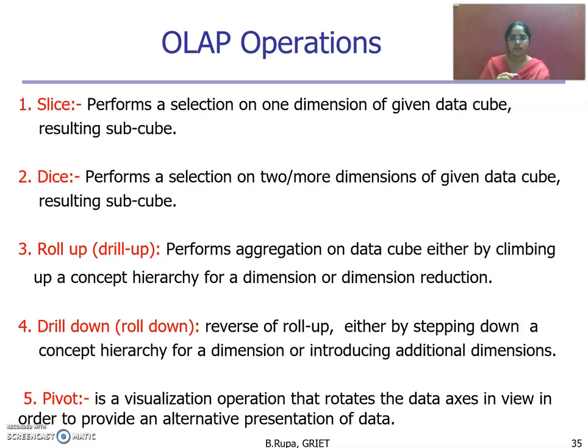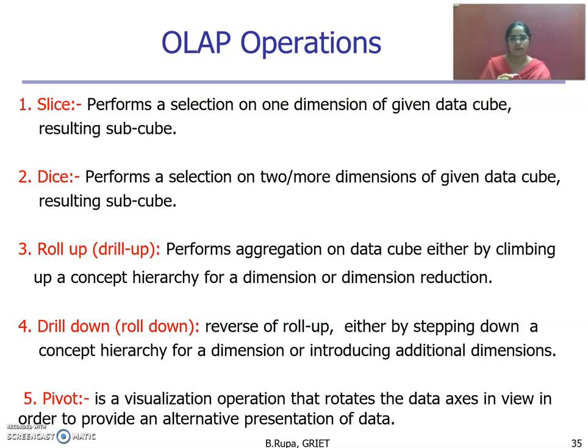In the roll-up operation, it performs aggregation on the data cube either by climbing up a concept hierarchy for a dimension, or by reducing the dimensions. It performs the aggregation by climbing up, moving into the next, higher level. Because of the higher level, it obviously reduces the dimensions. We will see an example.